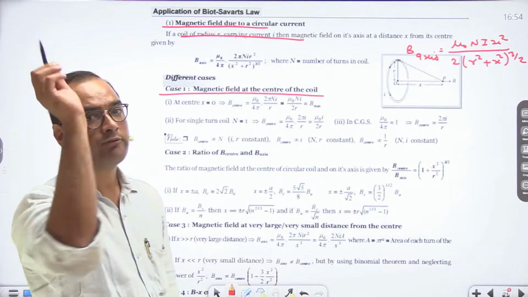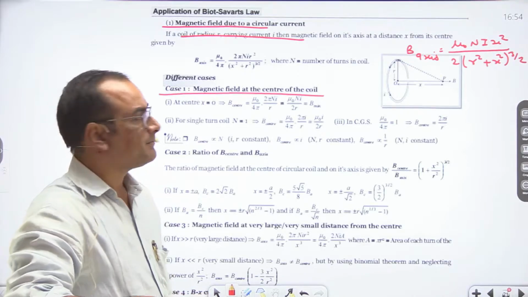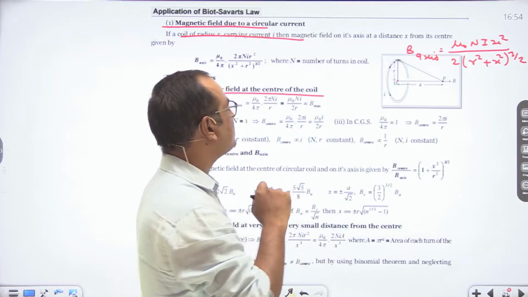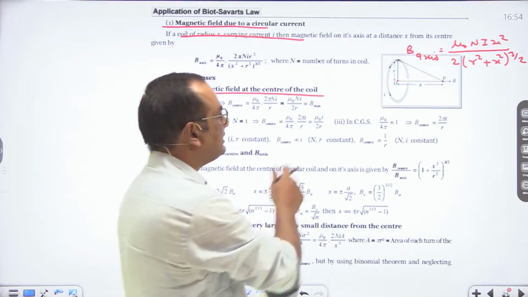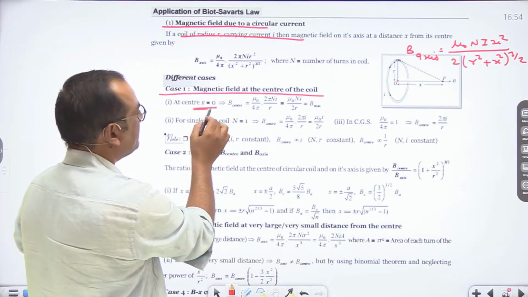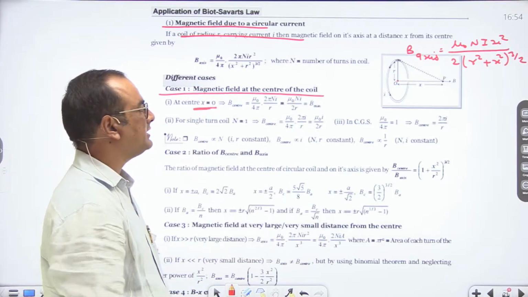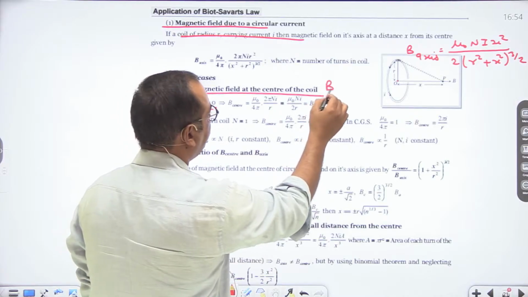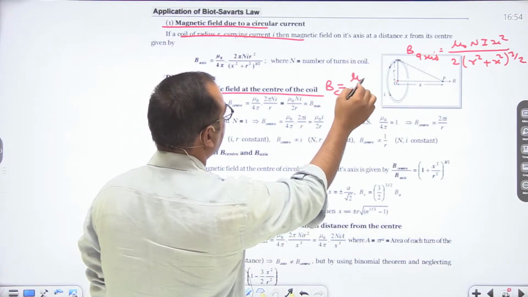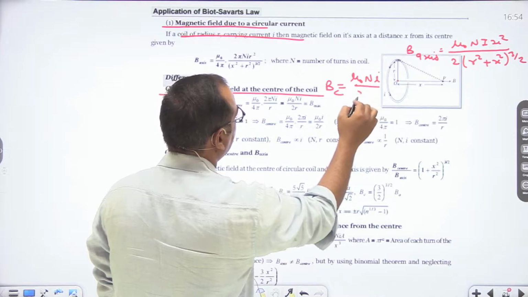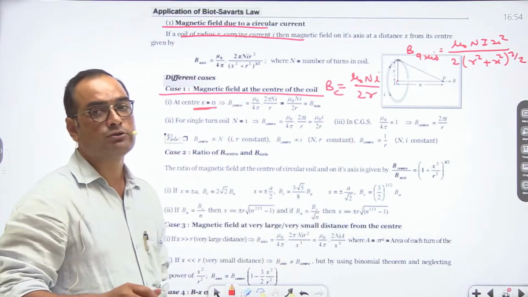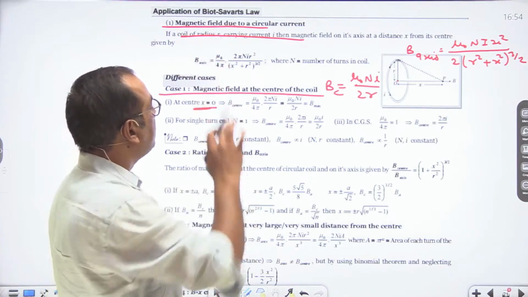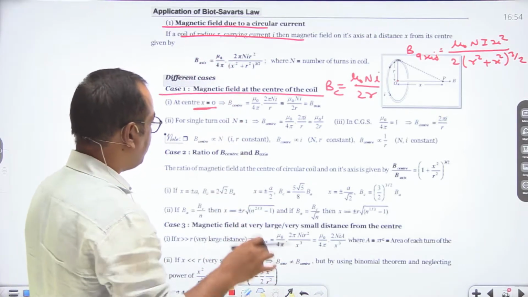First case, where we are going to find the magnetic field at the center. If we calculate the magnetic field at the center, then x becomes equal to 0. So if we place x equal to 0 there, this relation becomes mu naught N I upon 2r. It means the magnetic field at the center of the circular coil is equal to mu naught N I upon 2r. This relation will be used to solve numerous patterns of numericals based on the magnetic field of a circular coil.